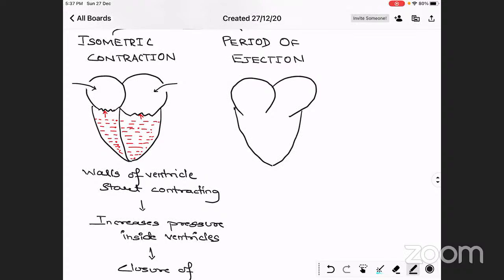If the cuspid valves are closed, now the atria can fill again. So there is closure of the cuspid valves, and blood is now filling in the atria also.